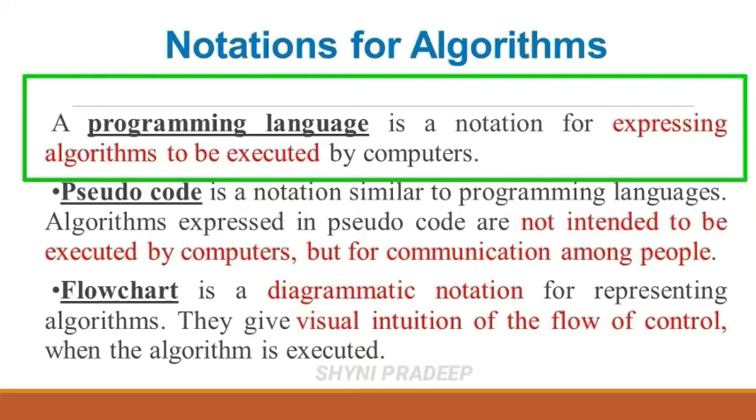Programming language is a notation for expressing algorithms to be executed by computers. What is a program? An algorithm expressed in a programming language is called a program. Let's see some examples of programming languages. C, C++, Python are examples of programming languages.